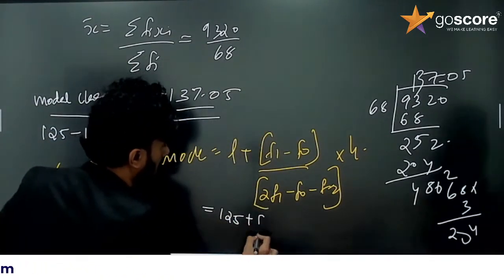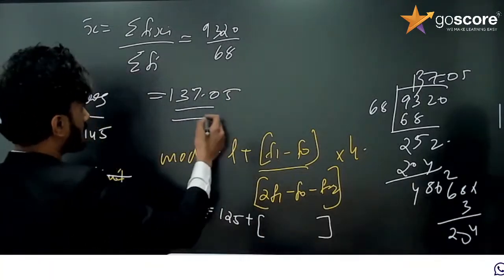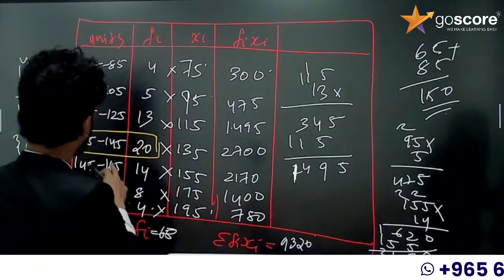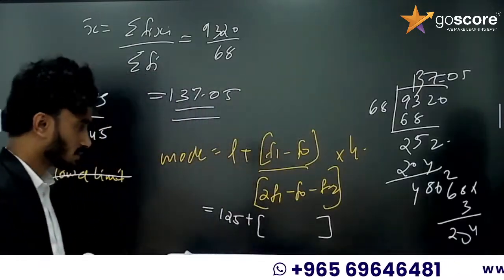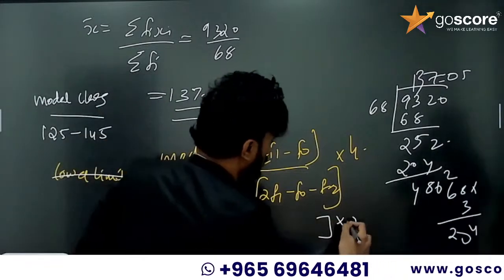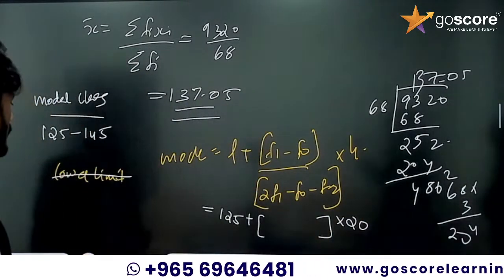125, right? Plus, what is H here? H is the class interval, 85 minus 65, it is 20. What is F1, the modal class frequency?